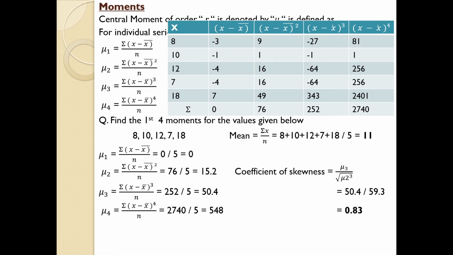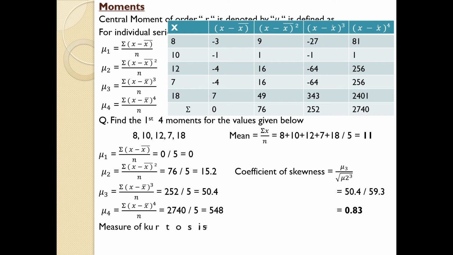So by solving that, you will get 50.4 divided by 15.2 cube root. This can be represented like that. Here it is mu2 cube, that means mu2 is 15.2, so 15.2 cube, and you need to take the square root of that value. Then you will get 59.3. So the answer, coefficient of skewness is 0.83.